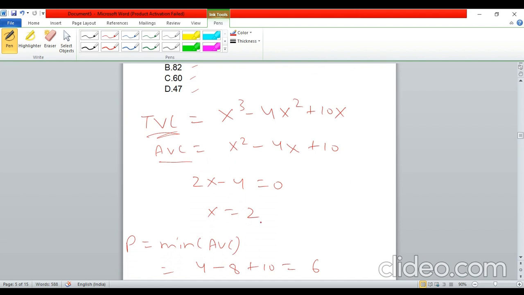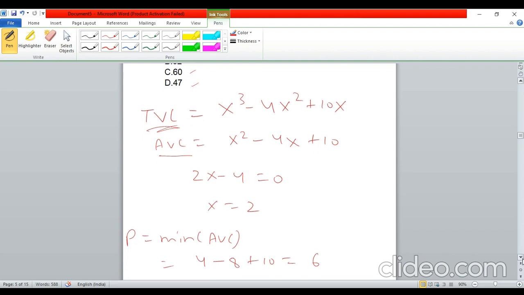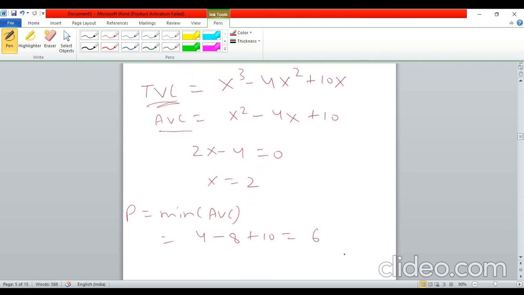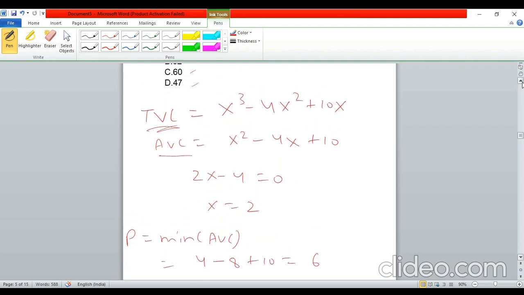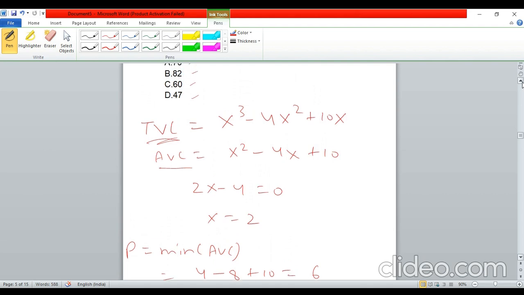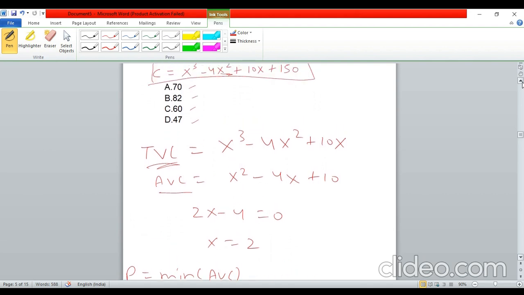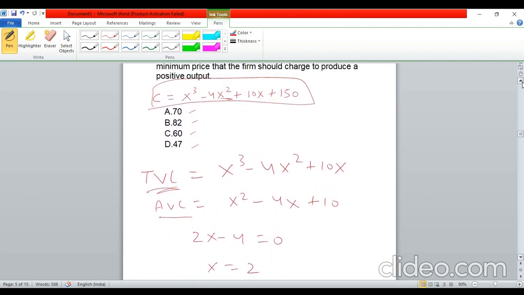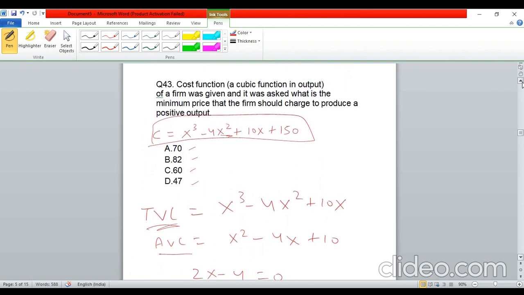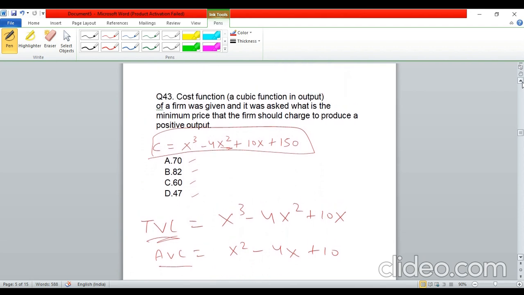But when I put in the value of x equal to 2 in AVC, I'm getting a very small value. That is, I'm getting the price equal to 6 only. But I'm sure I'm missing something here, or there is something I'm doing wrong. So guys, please correct me if you remember what the exact question was, and how you solved it.